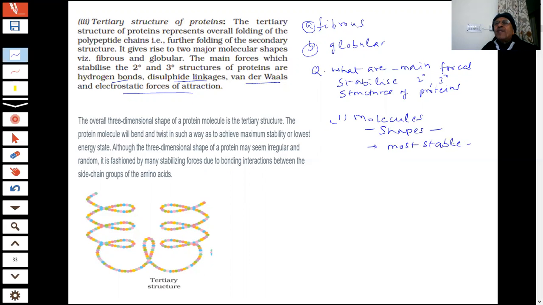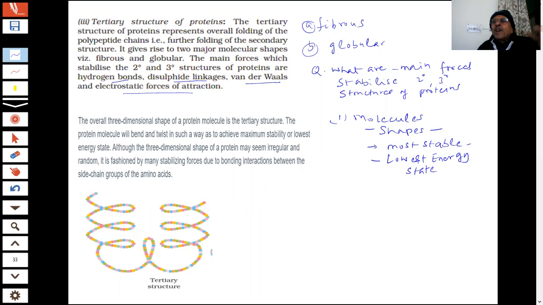As I told you in every theory, things are going to be more stable, students. Molecules want to achieve more stability. So they will take a shape which is most stable or which has the lowest energy, student. That is the point. You know, lowest energy states are the most stable. Anything which has high energy is not stable because it will react. Things want to be stable. And the molecule will take a shape, student, on the basis of attractive or repulsive forces which are present in it, to become more and more stable.